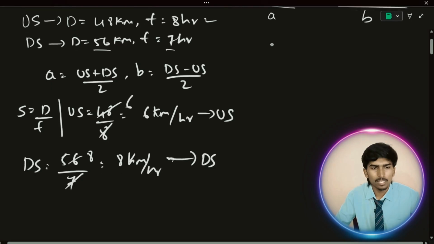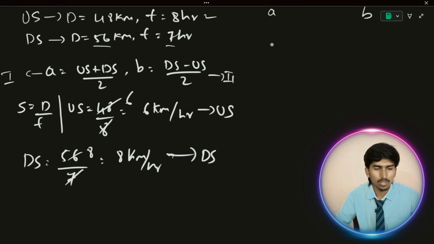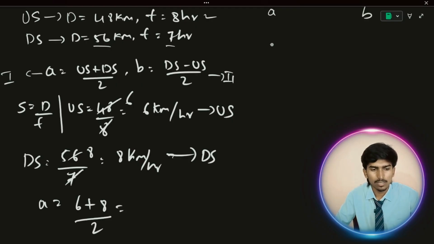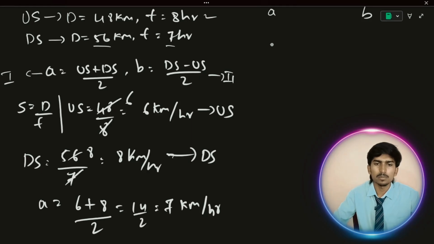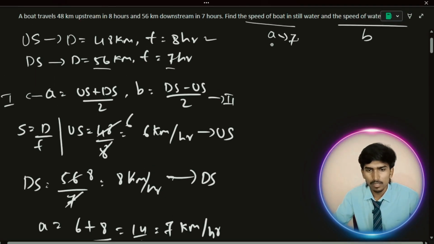So how can you find the speed of a boat now? Take this equation as the first equation, speed of a boat. This is the second equation. So A is equal to upstream speed plus downstream speed divided by 2. What is upstream speed? 6 kilometers plus 8, that is downstream, divided by 2. What is the answer? 14 by 2, that is 7 kilometer per hour. This is the speed of a boat, 7 kilometer per hour. This is the answer.